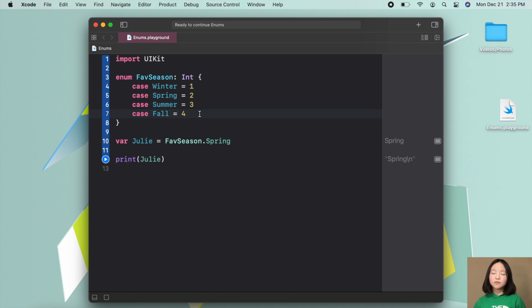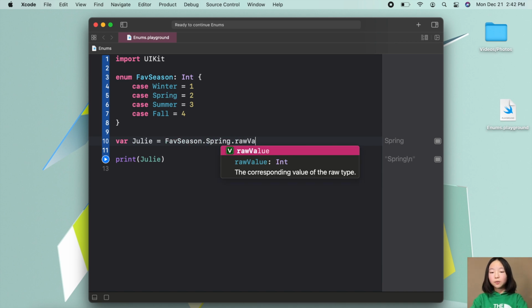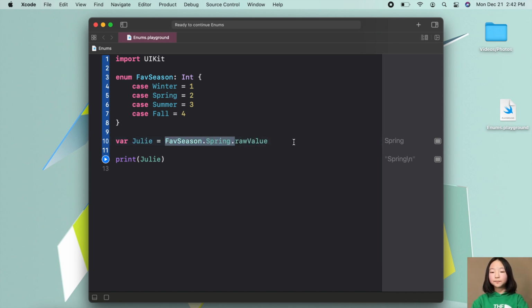So now that we've set some values to our cases or our seasons, then shouldn't Julie be equal to the raw value of spring? Well, actually, no. On default, Swift will set this variable to the case name that we've specified. So Julie would still be spring. Now if you want the raw value of your case, then you'd simply want to either add dot raw value to the end of this, or if you have a constant, then you can say